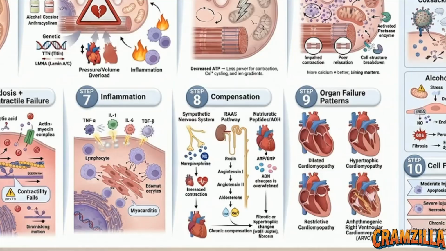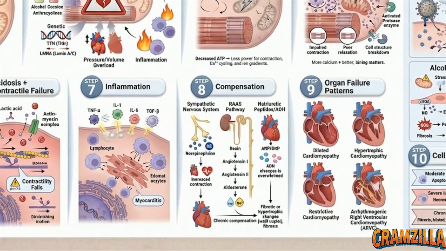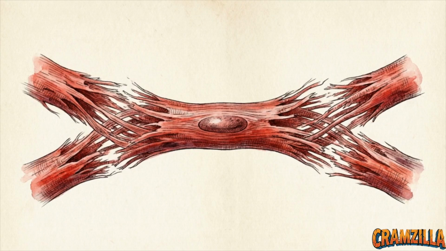Step 8 details the final compounding error: toxic systemic compensation. The brain and kidneys misinterpret the failing heart as a simple drop in blood pressure. The sympathetic nervous system floods beta-1 receptors with norepinephrine, artificially forcing increased heart rate and contractility. This creates a lethal paradox. Forcing a structurally damaged, severely ATP-starved cell to work even harder exponentially increases oxygen demand, rapidly accelerating complete tissue necrosis.